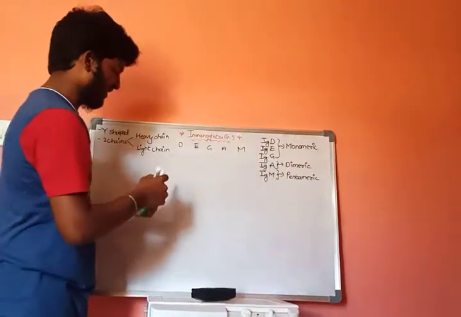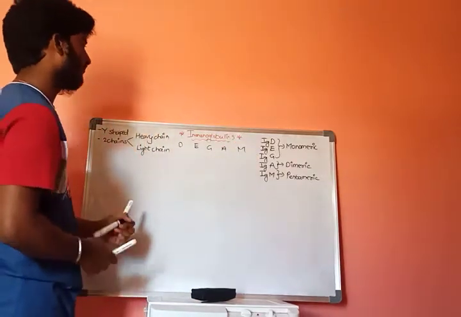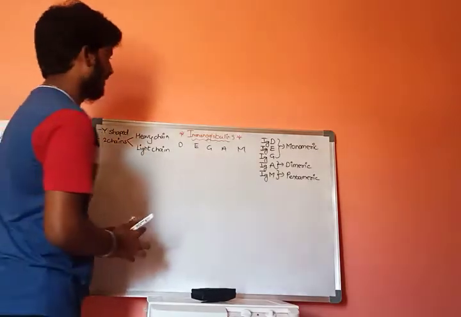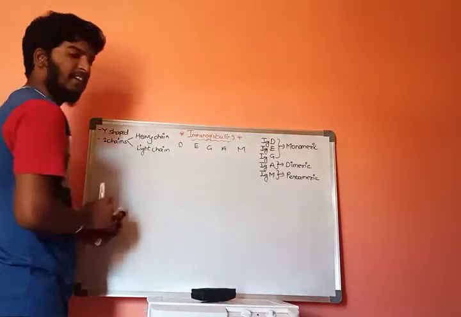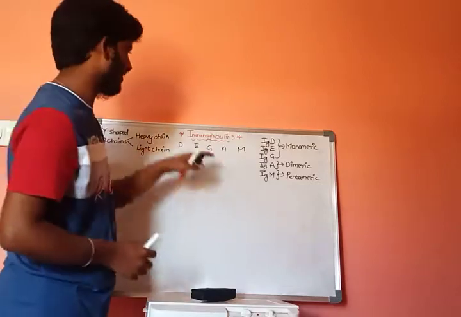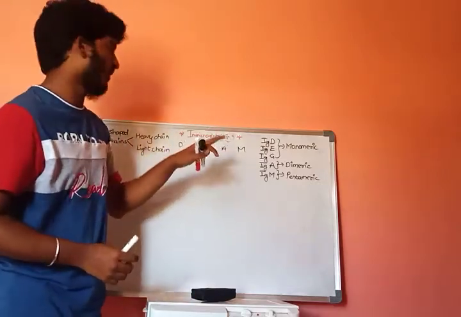Now, if we discuss the heavy chain, there are 5 different types of heavy chains, and each type of heavy chain constitutes a specific type of immunoglobulin.